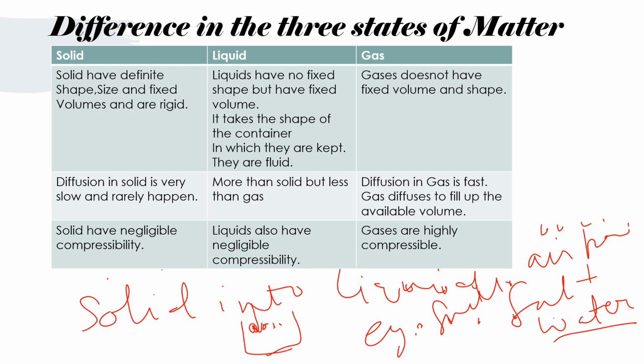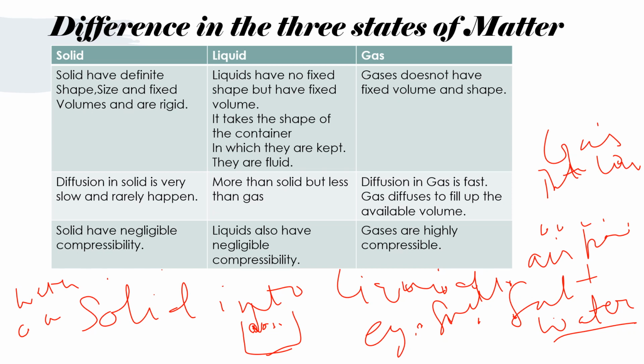And let us take an example of diffusion of gas into liquid. Well, as you all know, every living creature needs to breathe. They need oxygen and CO2. So you can see in water bodies, in oceans or rivers, there are lots of creatures and they are surviving. Why?